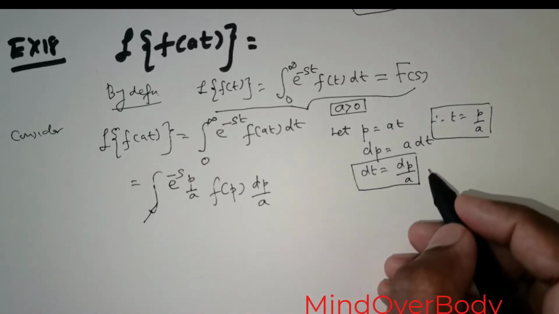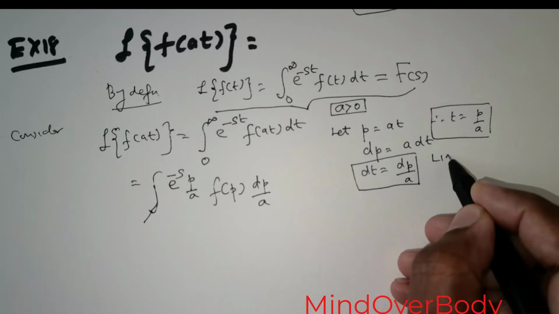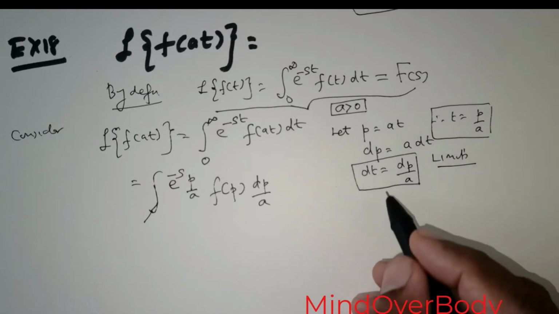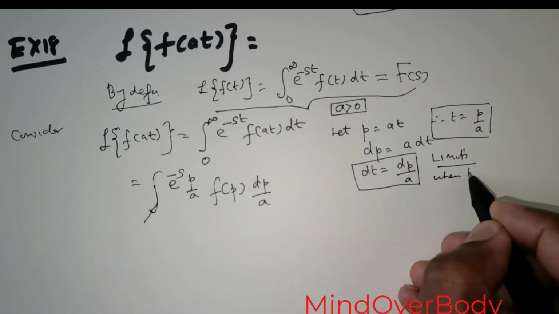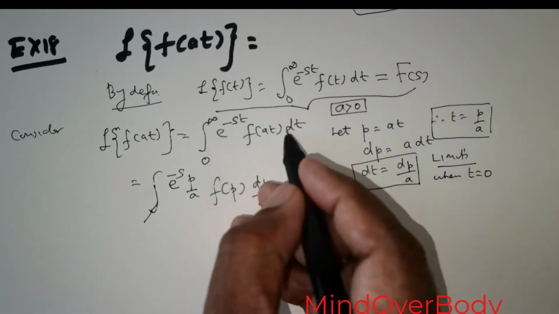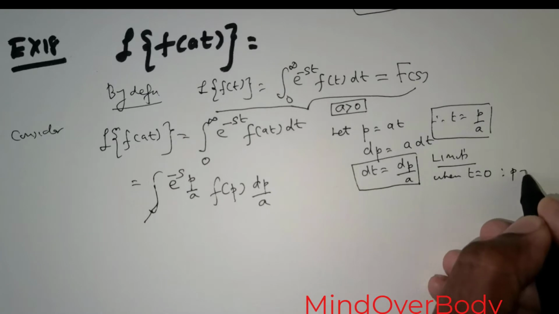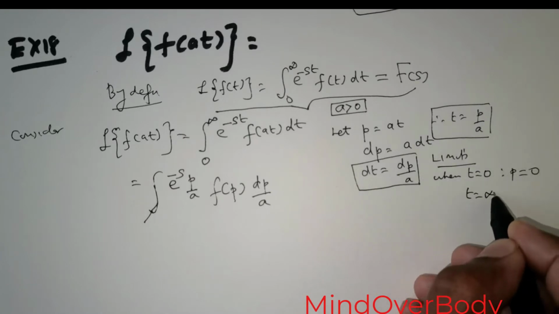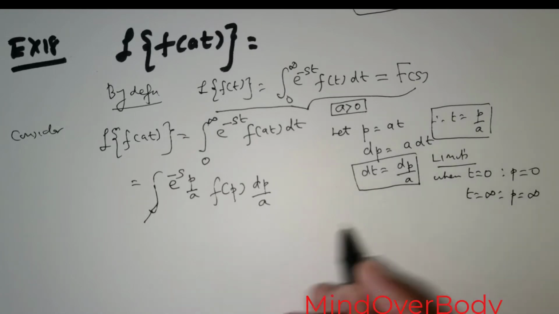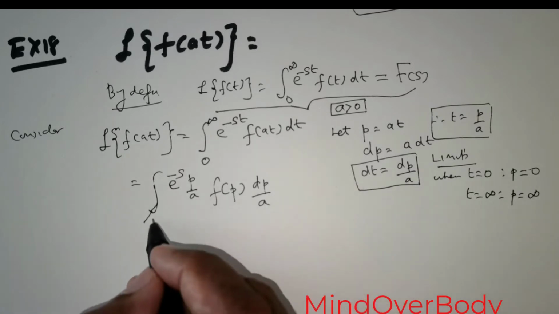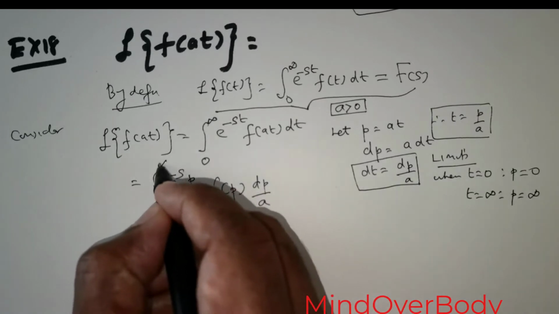Now what happens to the limits? Let us handle the limits here. When t is equal to 0, the limit of p will be equal to 0. When t is equal to infinity, p will be equal to infinity. So this is going to be 0 to infinity.